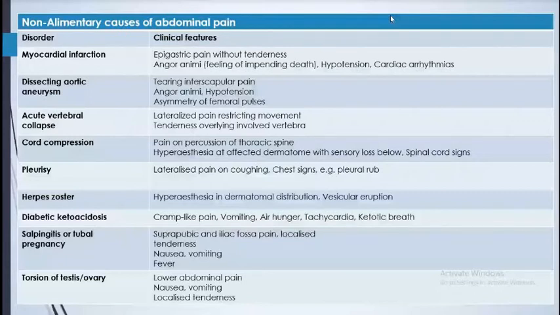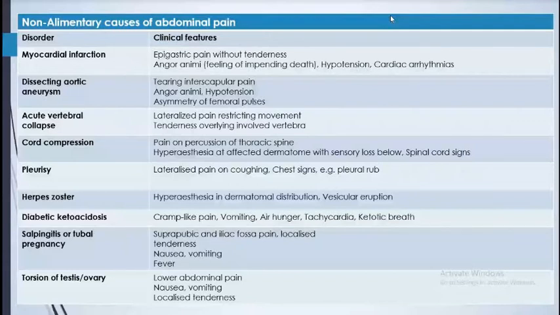And another condition is dissecting aortic aneurysm. That is also a very terrible pain. It is a tearing pain, very intense pain, and the patient says the pain goes to the interscapular region, tearing pain, interscapular pain, and there is hypotension and arrhythmia, same thing. Femoral pulses are not felt. Asymmetry of femoral and carotid pulses we can find. We need to do a CT scan for this, because it is very difficult to see through X-ray and all. CT is easy to distinguish this condition.